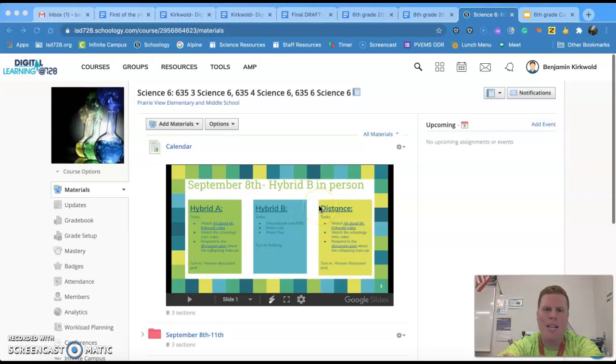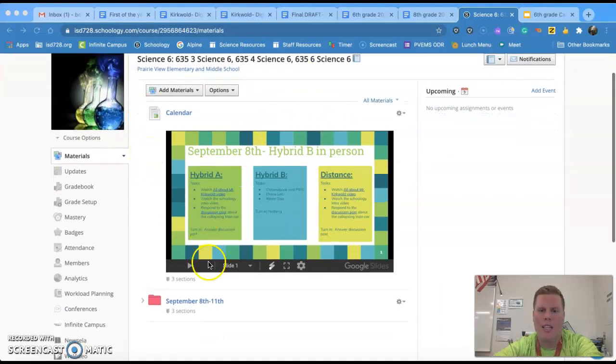Just wanted to go through my Schoology page, how it works, how it's set up, and how you can utilize it to have an awesome year. So, first thing is when you get to my Schoology page, you always want to look at the calendar on the top. It tells you everything that you're going to need to know.